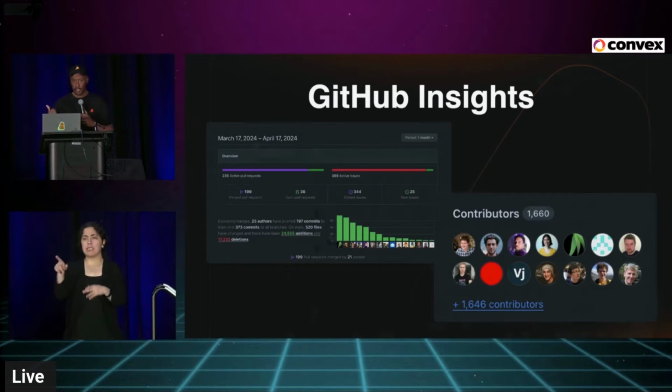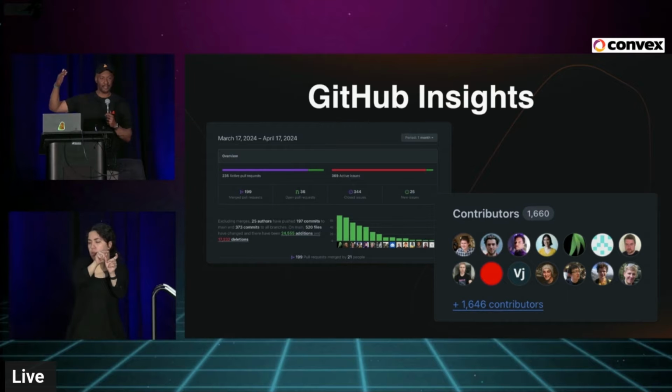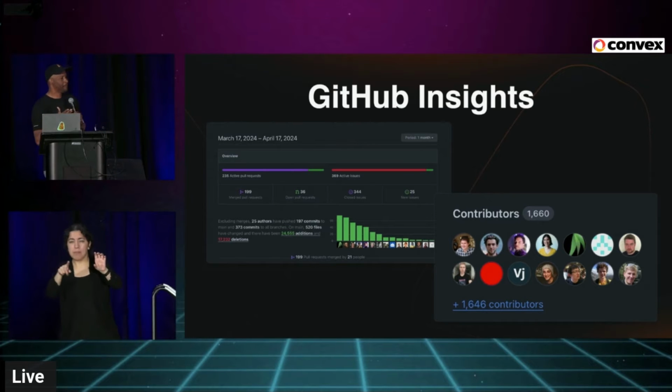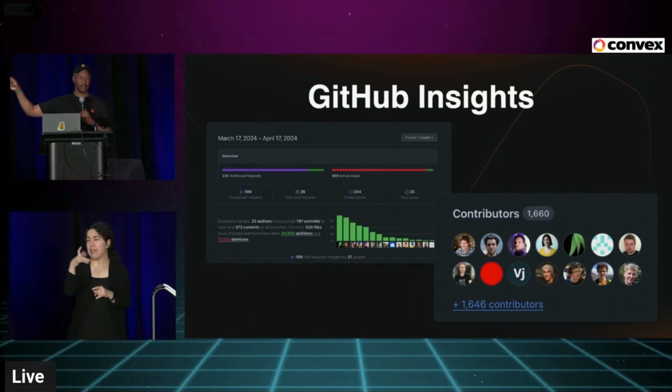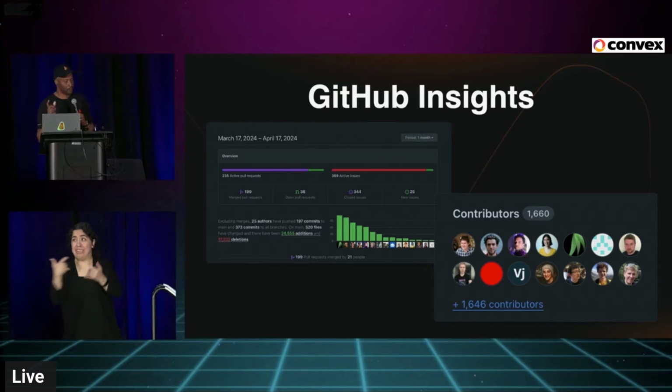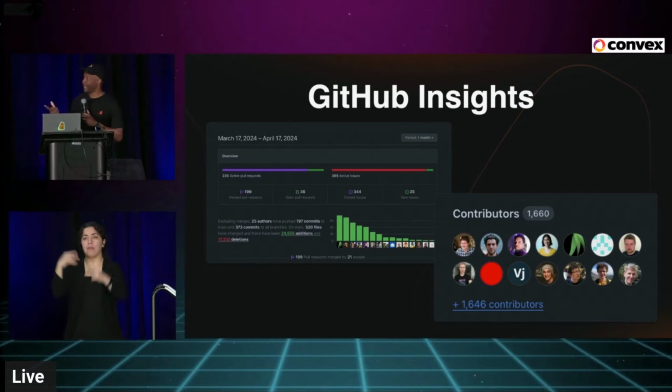So if you didn't know this, on GitHub repos, there's an Insights tab. You click it, you can see, well, on the repo itself, you see contributors, but that's actually ordered by most commits. So it doesn't really tell you who's actually writing code now. But if you go to the Insights tab, you can actually see who's writing code recently. And you get this bar chart. I was going to say cool. It's actually not that cool because it's not that descriptive. You have to be a maintainer or org owner to see more data.